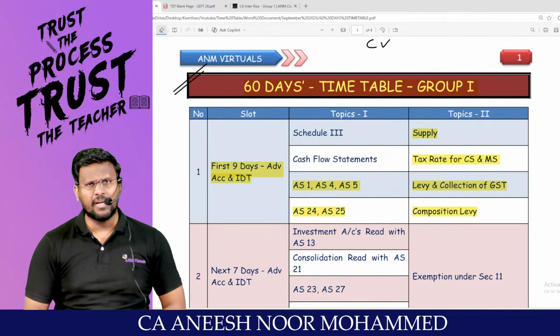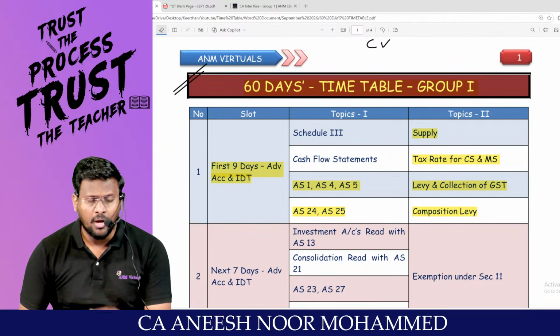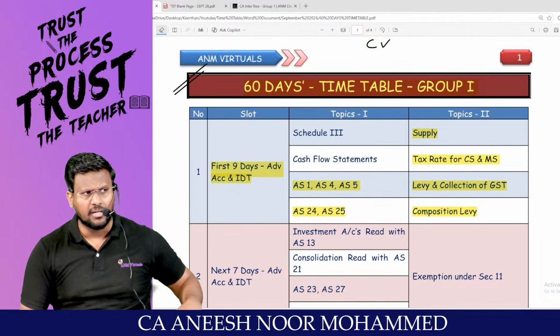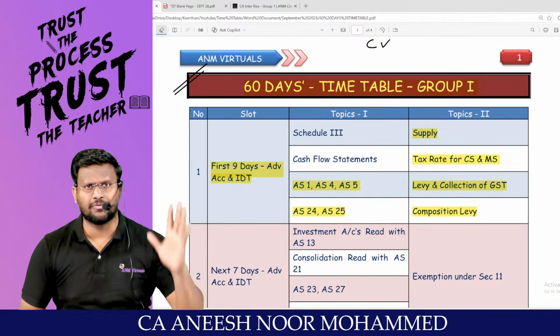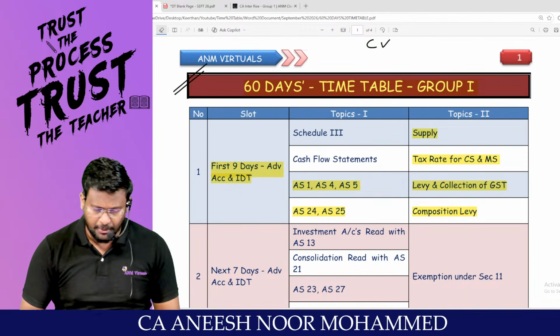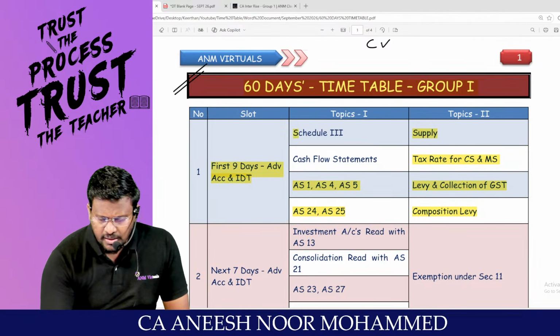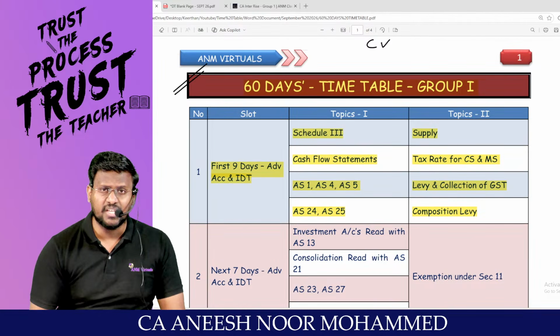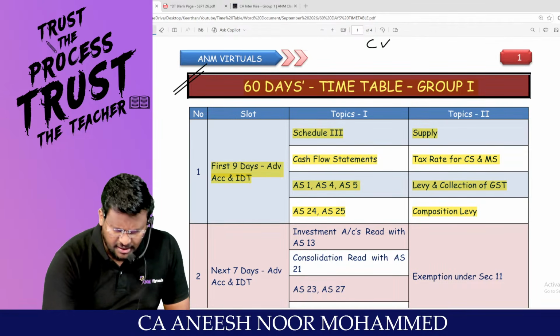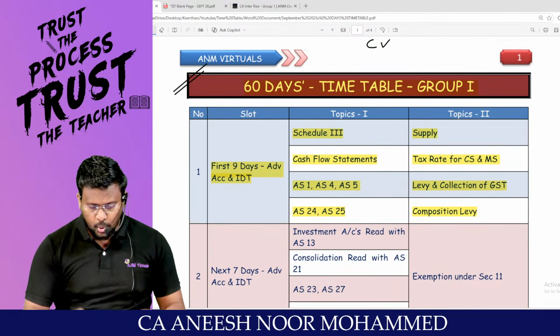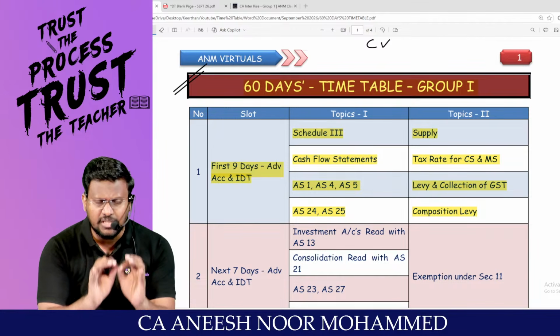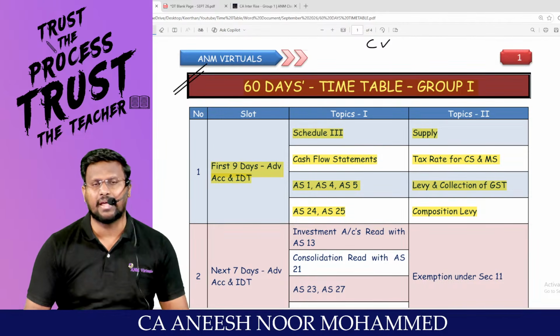This basics means, my dear lovable students, you have to do the entire workbook of the IDT, revise A to Z of that topic. Then in the afternoon, sir, do schedule 3, cash flow statement and these 5 standards. Technically, within the first 9 days, you will be preparing these topics with top-notch clarity.